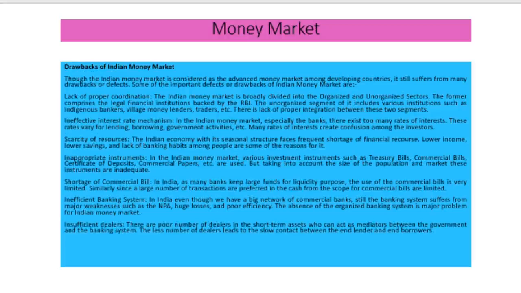Then another important limitation is the shortage of commercial bills. Then another one is an insufficient banking system. The banking system that prevails in the Indian financial system is also insufficient, and there are insufficient dealers. The number of dealers in the Indian money market is also very limited. These are some of the important drawbacks. The drawbacks include lack of proper coordination, ineffective interest rate mechanism, scarcity of resources, inappropriate instruments, shortage of commercial bills, insufficient banking system, and insufficient dealers. These are some of the limitations of the money market.